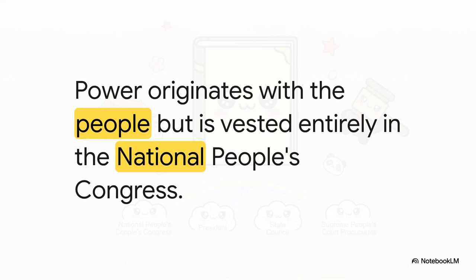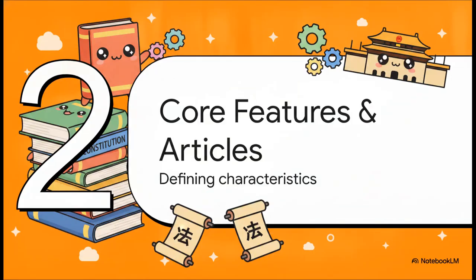And this text brilliantly illustrates the constitutional theory of power distribution here. The ideological authority originates with the people, sure, but the institutional authority is entirely vested in the National People's Congress. This concept acts as the load-bearing pillar for the entire structural design of the Chinese state. Section 2. Core features and articles. The defining characteristics of the state.